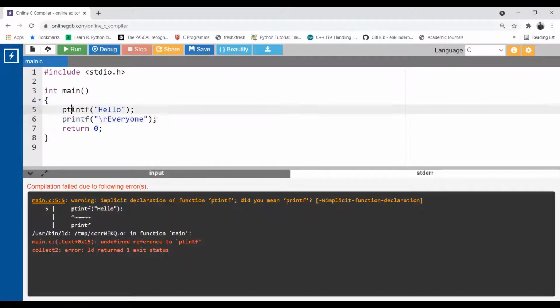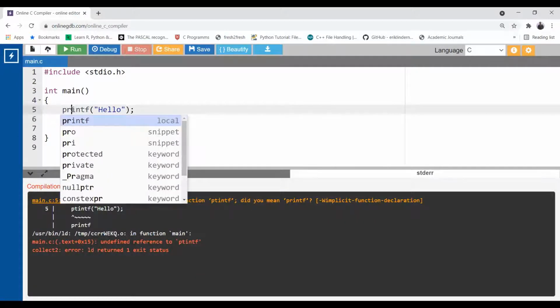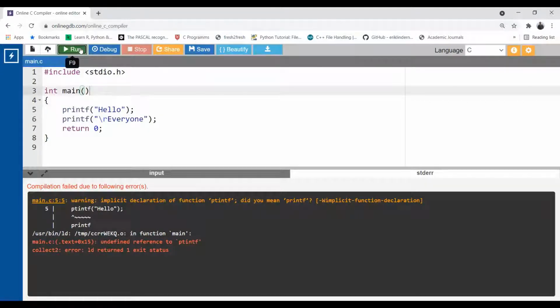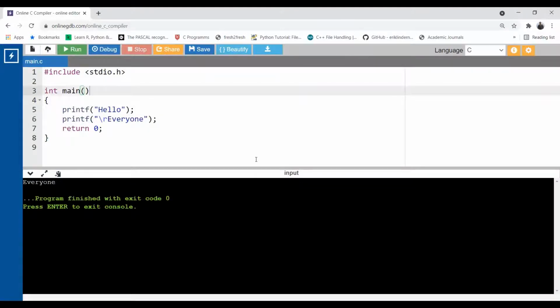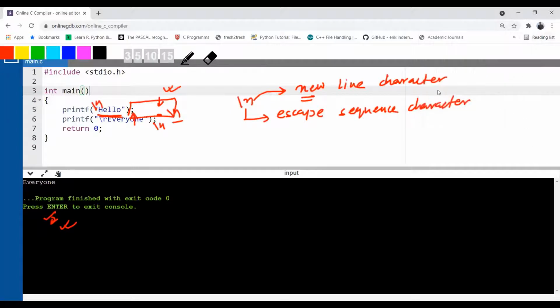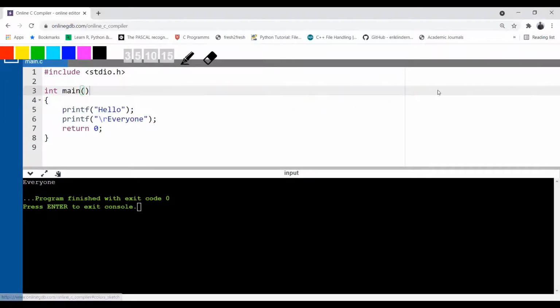Okay, again I made this mistake. Run. Okay, see, where is hello? Hello is totally gone. Then what is the meaning of this carriage return? Hello is not there. Hello is gone. Where is hello? No hello. But why is this printf not executed? This printf is executed. Let me tell you what is happening here.